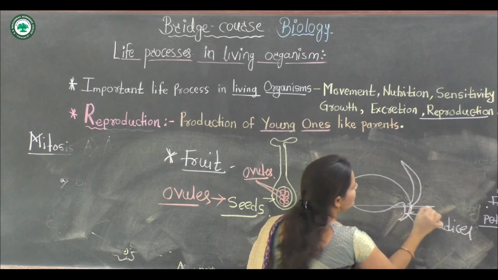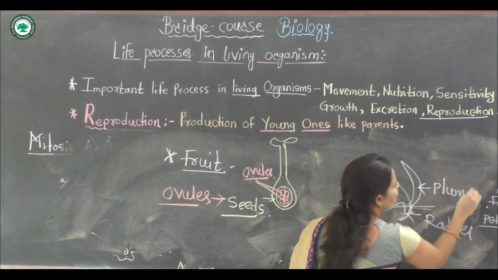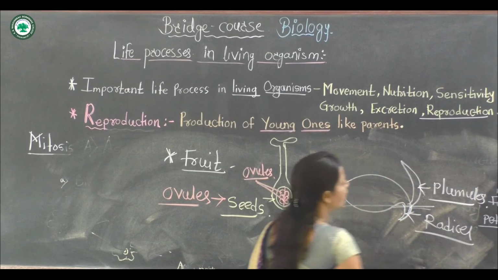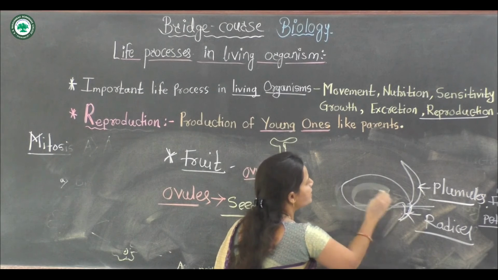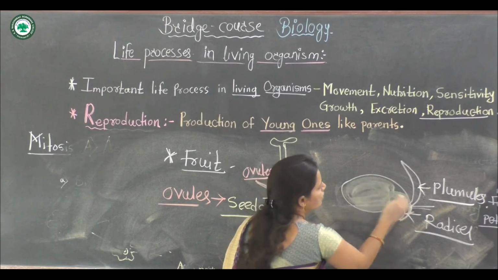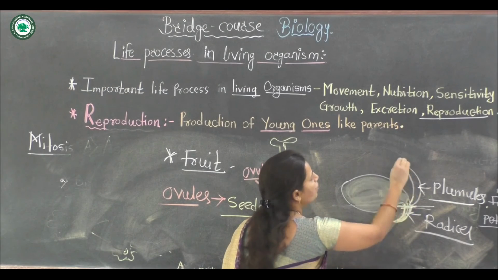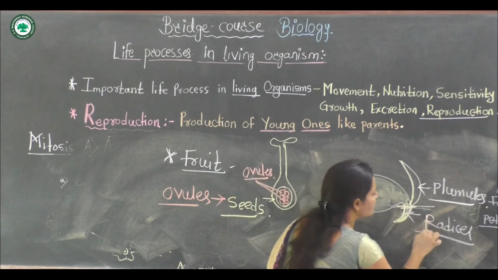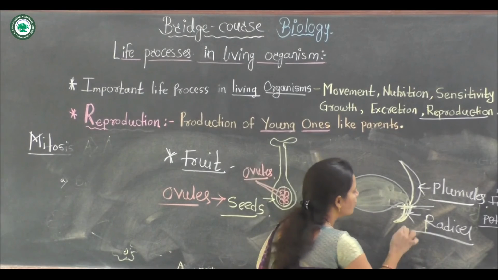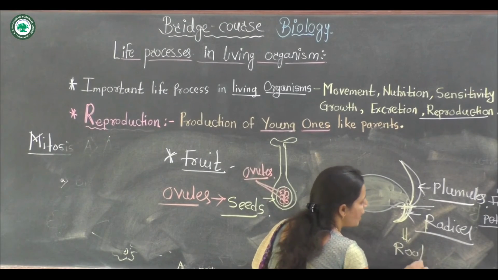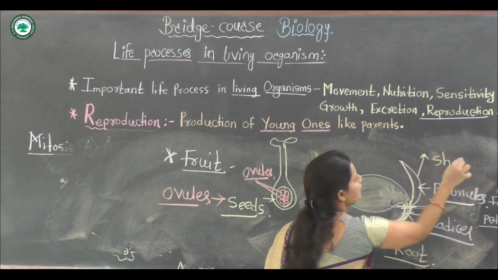Above the soil surface, the plumule is formed. So these two parts of the seed, the radicle and the plumule, are formed. Radicle means the initiation of roots; it forms the root system of plants, and the plumule forms the shoot system.